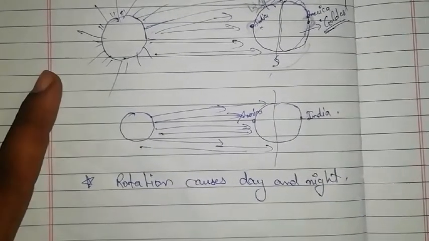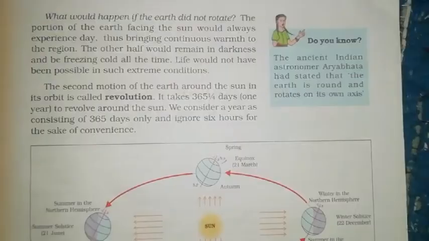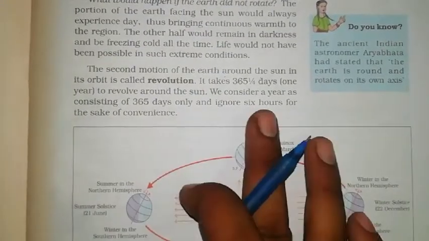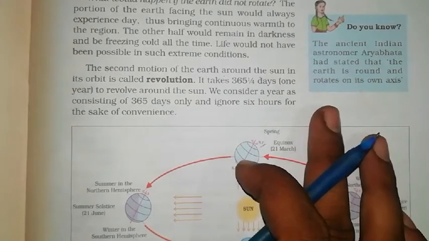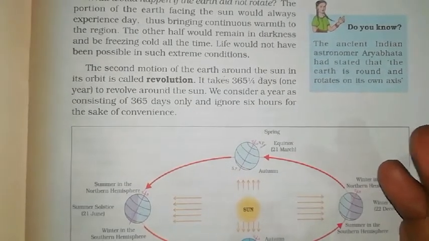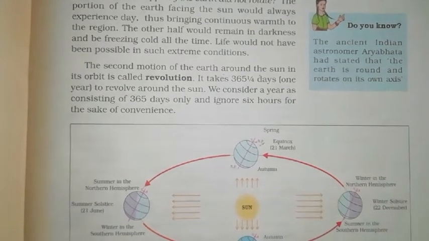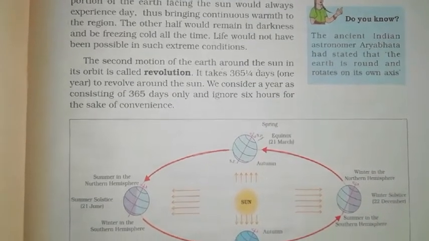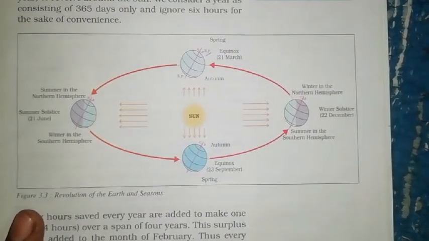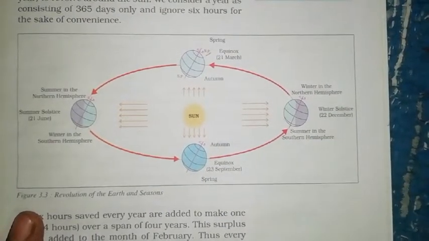Now let us talk about revolution. The second motion of the earth around the sun in its orbit is called revolution. Now Archu, what is the orbit of the earth with respect to revolution? Look, this is the sun, this is the earth.